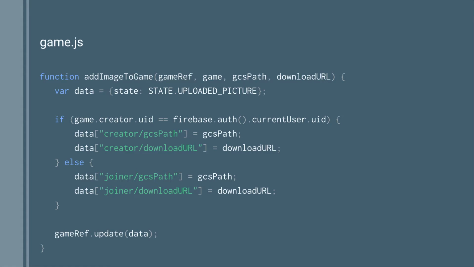So once I've got that uploaded, great, I can actually go and add that image data to my game. Here, if people have used Firebase before, this is really neat. You can actually do partial paths. I just say, hey, update these values. Change my state here, which we were talking about before in my data. Just want to change that, and just update these particular values within my game. I don't have to do the whole blob. I can actually do just individual parts of it as well.